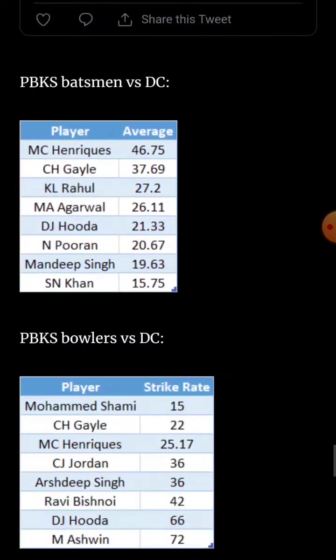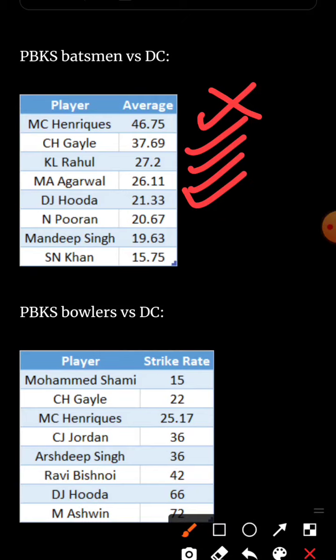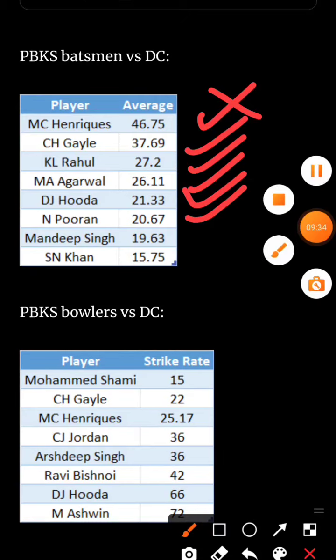Punjab Kings batsman versus DC, guys. Hendricks has a very good record, but he is not going to play. Chris Gayle has a good record. KL Rahul has a good record. Mahendra Rawal also has a good record. And Hooda and Puran also have a good record. So not anything bad about this record.